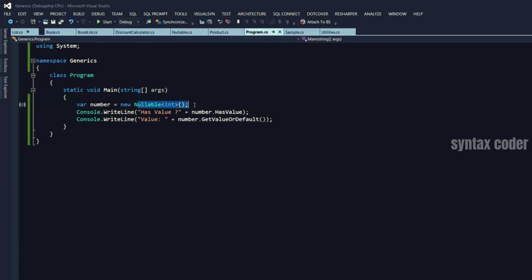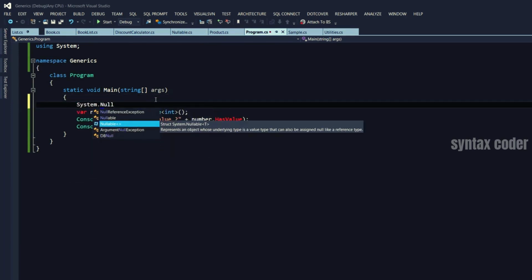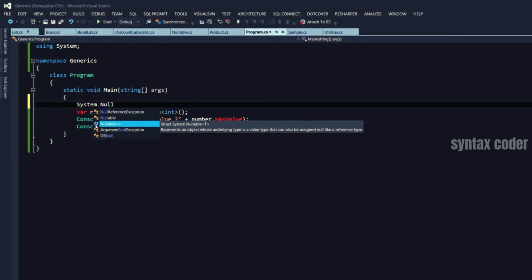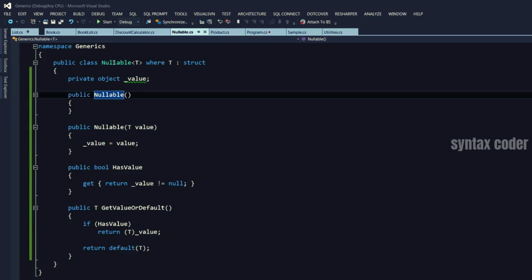Now, you don't really have to go and create this Nullable class. It's actually part of the .NET Framework. You can find it in System.Nullable. It's defined here. And in fact, it's a structure. Look at this icon here. It's not a class. So let's go here. So this Nullable is using a constraint to specify that T has to be a value type.